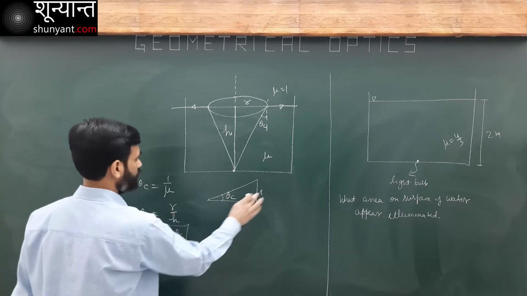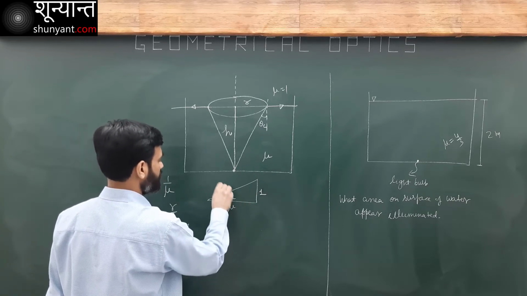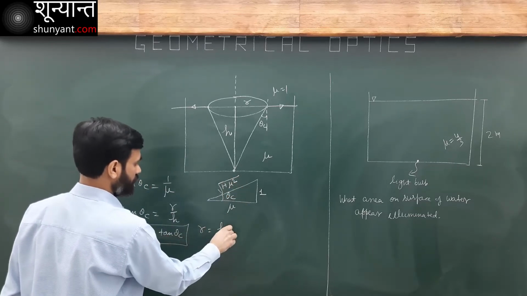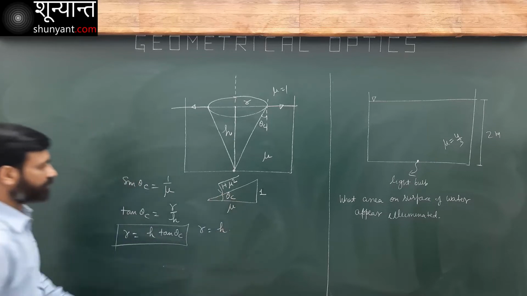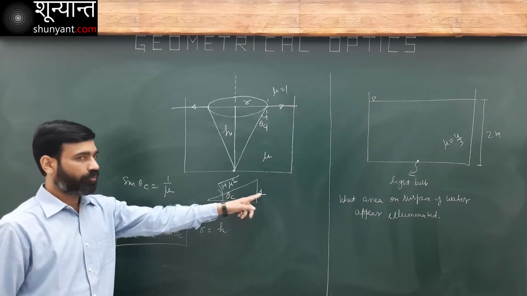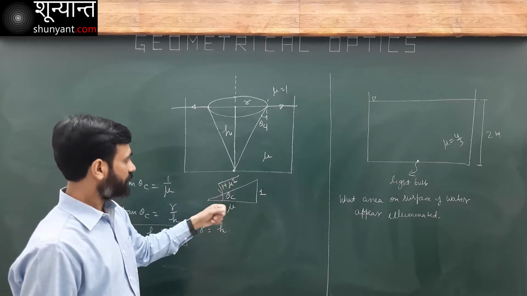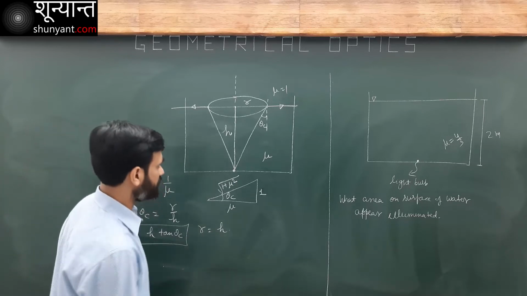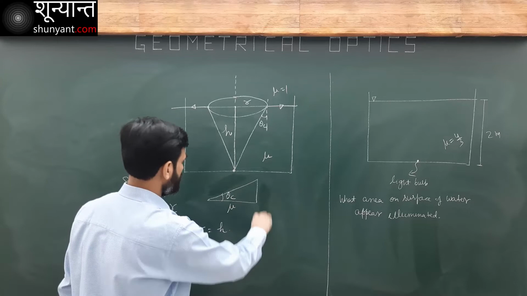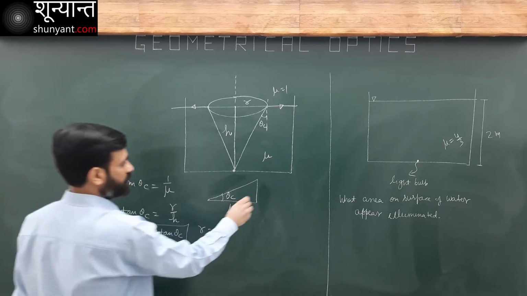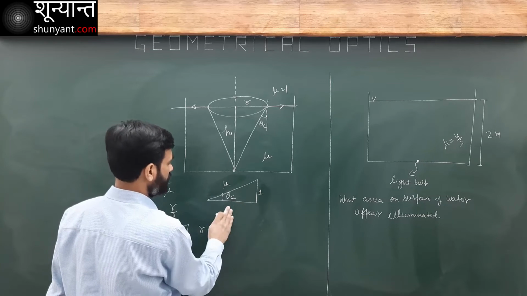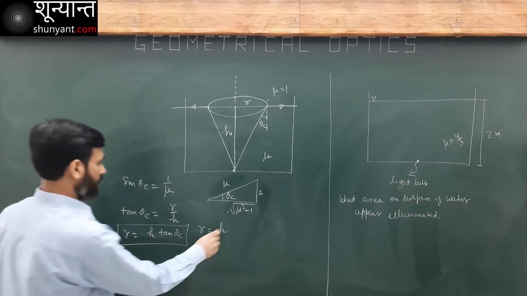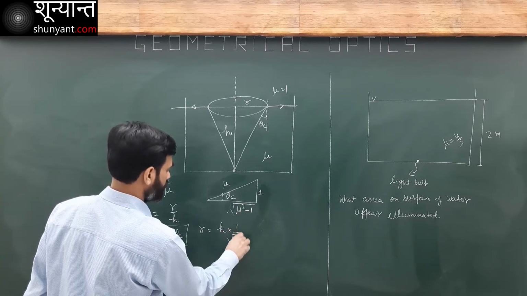This is 1, this is 1 over mu. So this is 1, this is mu. This becomes 1 plus mu square. So what will be tan theta c? R will be equal to h tan theta c, where sin theta c is 1 over mu. I think that's a mistake, a big mistake here. Sin theta c is 1 over mu, so this is 1, this will be mu, and this will be under root of mu square minus 1. So tan theta c will be 1 over under root of mu square minus 1.